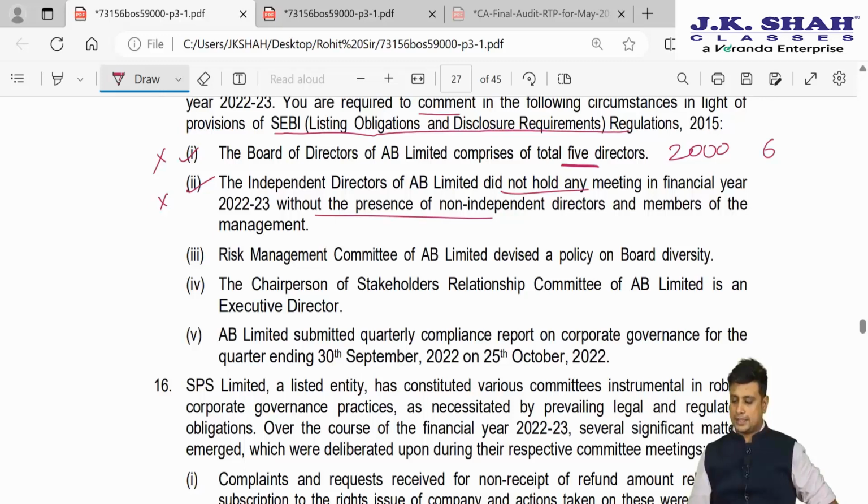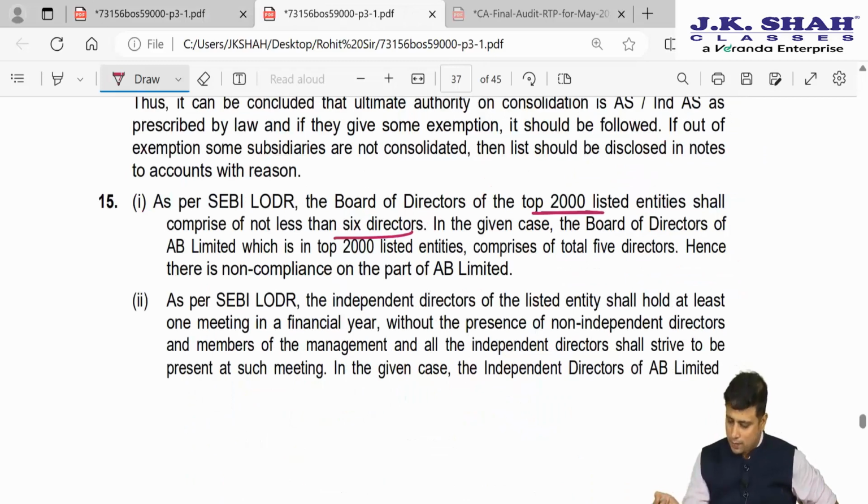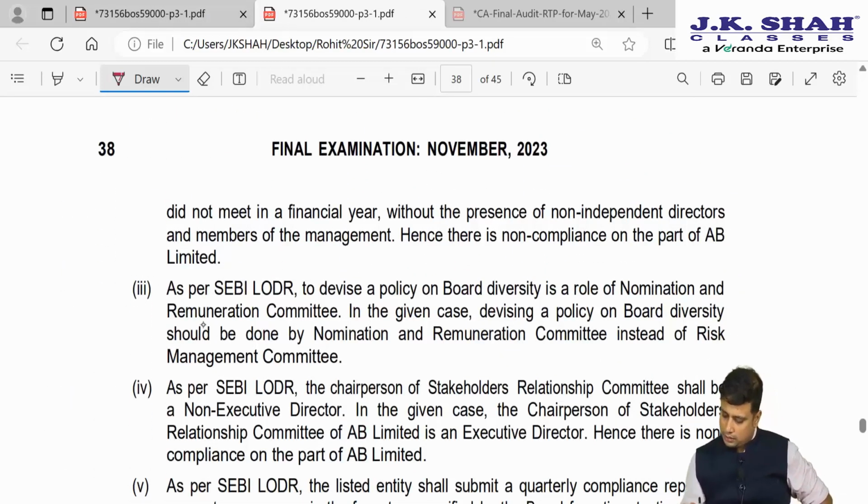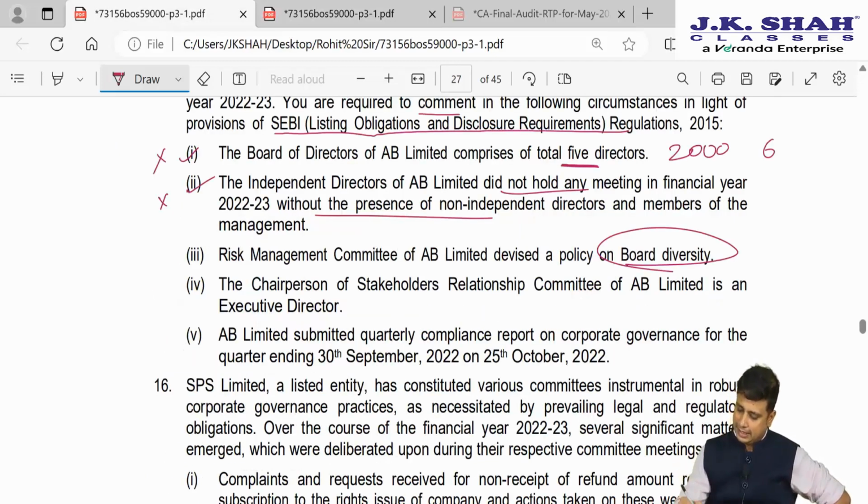Again, a non-compliance. Risk Management Committee of AB Limited devised a policy on board diversity. See, they cannot make a policy on board diversity. They can make policies related to risk management. So here it was hold at least one meeting. Here they cannot make anything related to board diversity. Who can make? It can be done by Nomination and Remuneration Committee instead of the Risk Management Committee. So again, a non-compliance. The chairperson of Stakeholder Relationship Committee of AB Limited is an executive director.